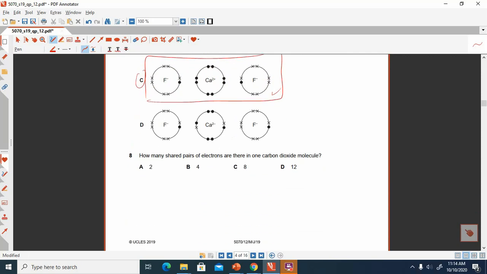Now we are moving towards the 8th question, which is also very easy and very important: how many shared pairs of electrons are there in CO2? Look at the structure of the CO2 molecule, like this, for example. So one pair, this will become two, and similarly another pair of electrons. Look here, 4 pairs of electrons are being shared, so option B will be the correct one.